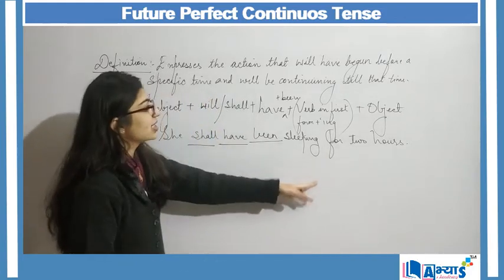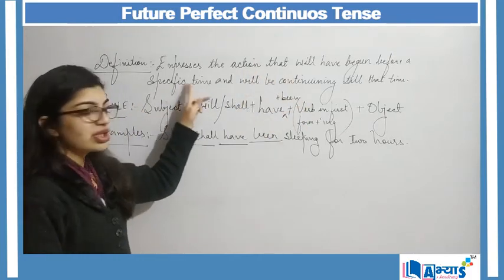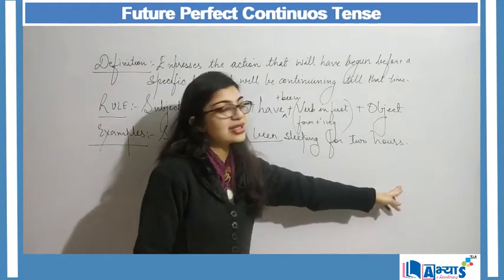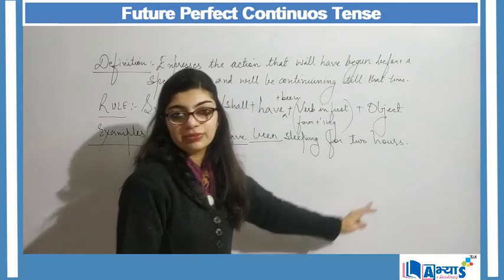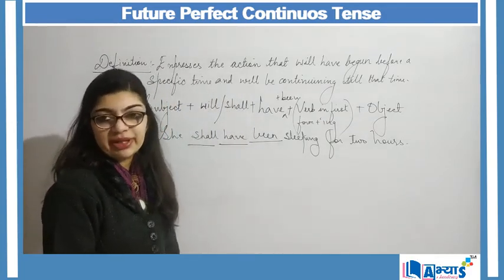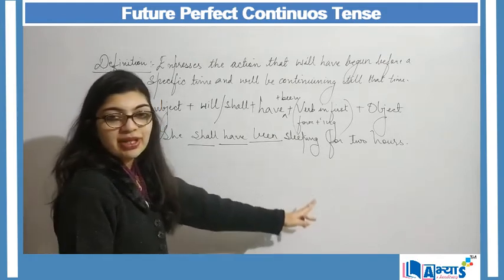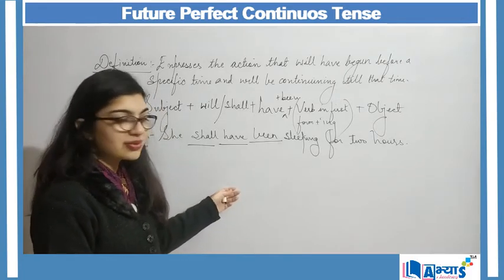That means that my action had begun before a specific time, before 2 hours, and the action will be continuing till that time, right? So till 2 hours she has been sleeping, right? So she shall have been sleeping for 2 hours. This is my example of future perfect continuous tense.